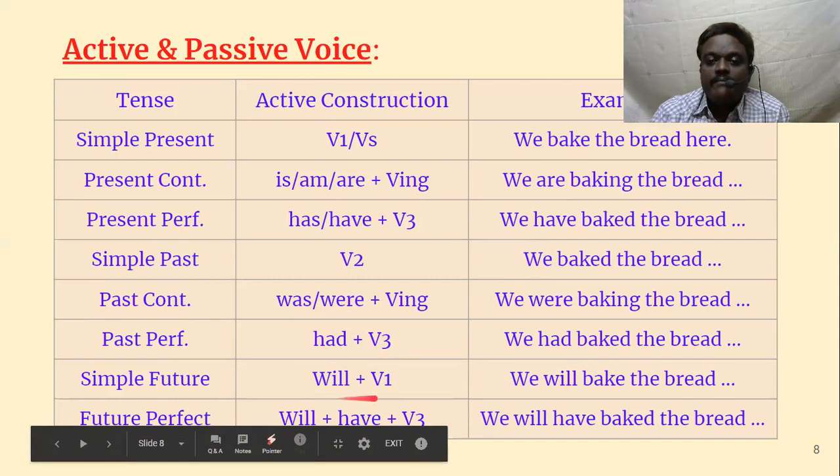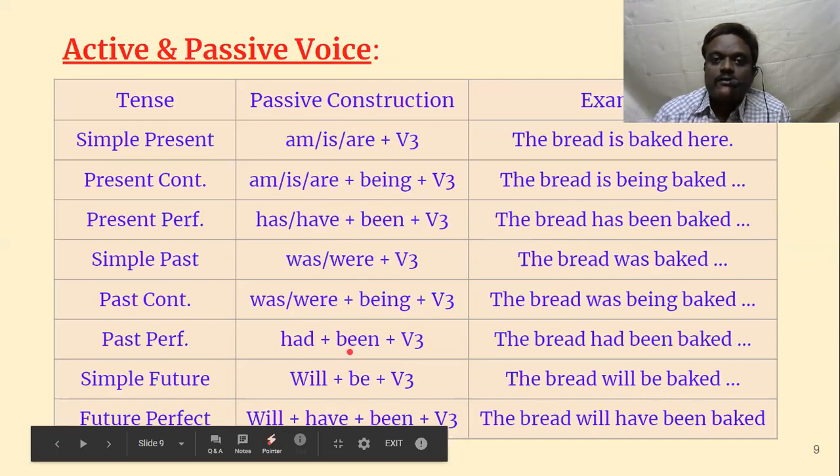Simple future, will plus V1. We will bake the bread. Then future perfect tense, will plus have plus V3. We will have baked the bread. These are all active forms that we have to learn.